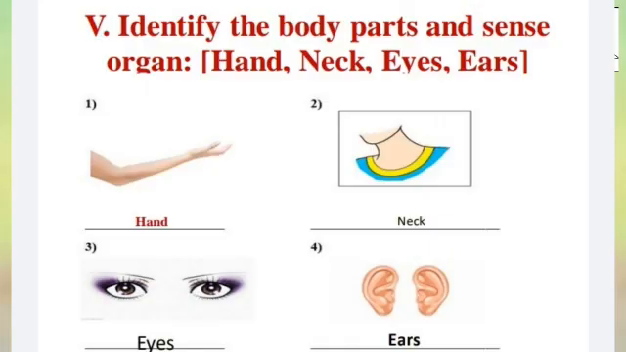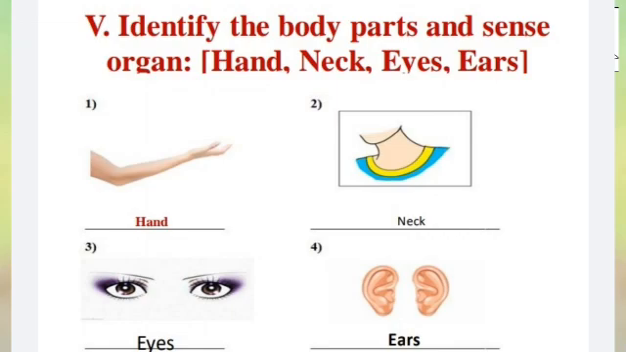Question number 5. Identify the body parts and sense organs. Here I give some pictures of sense organs and also body parts. You can recognize, identify and write. The first picture is a hand. Second picture, what is it, children? How can you move your head? By using your neck. So the second one is the neck.